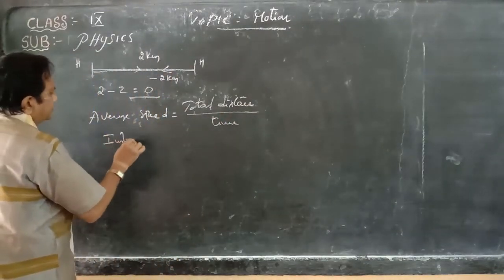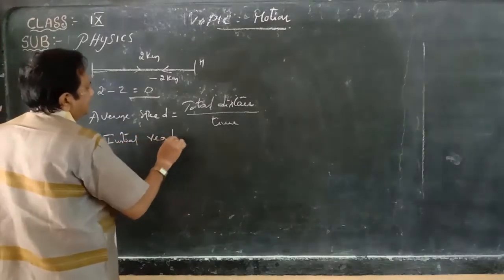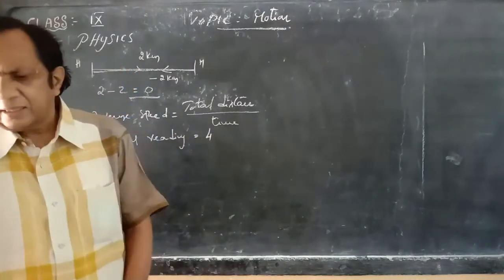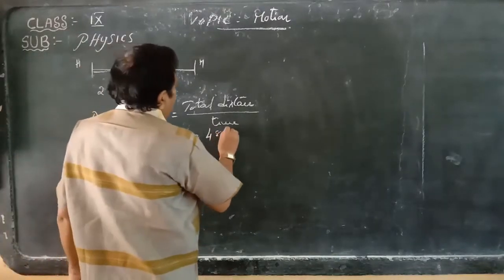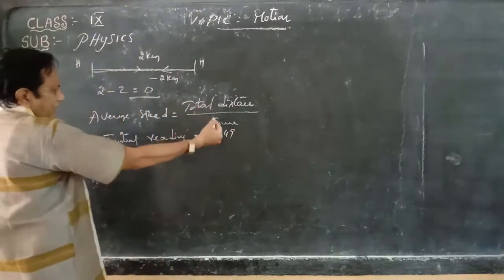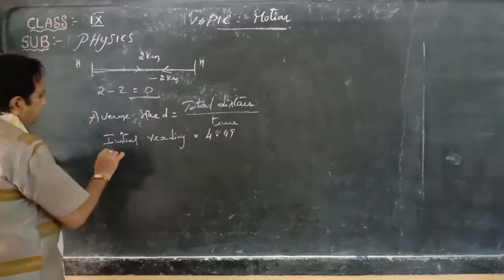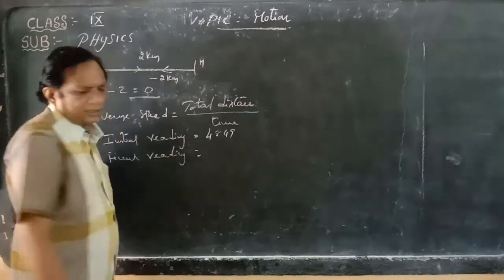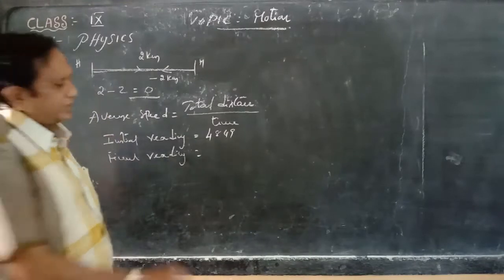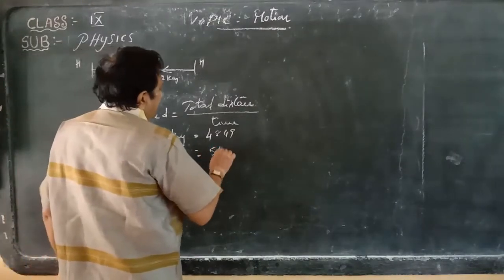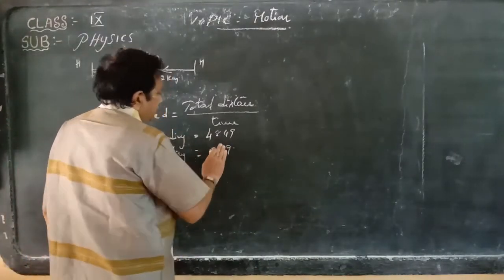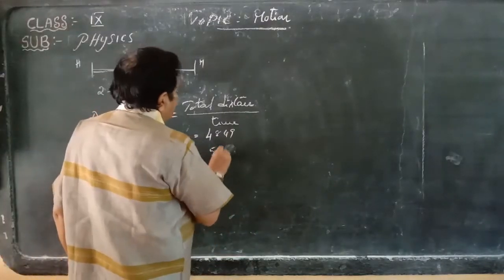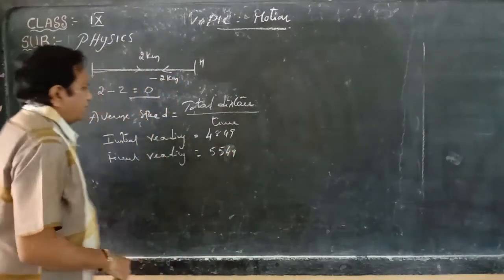The initial reading of the odometer is 4,849, where you start. The final reading, after reaching the end point, is 5,549. Now what is the difference? What is the total distance traveled?